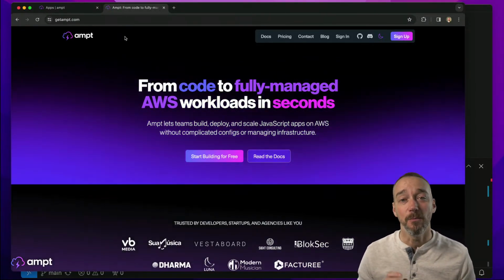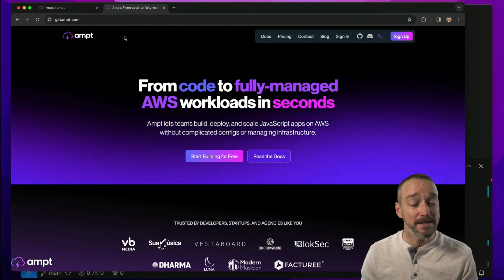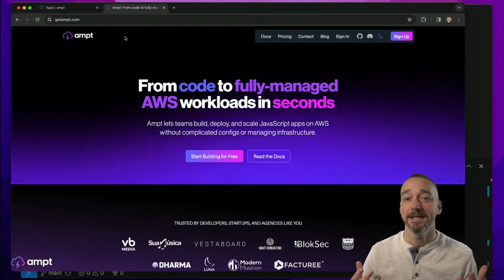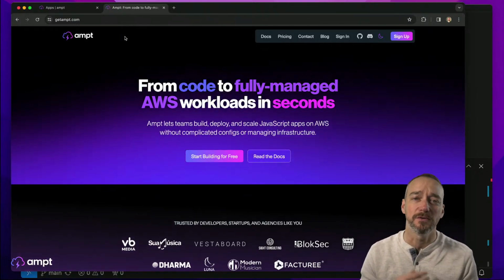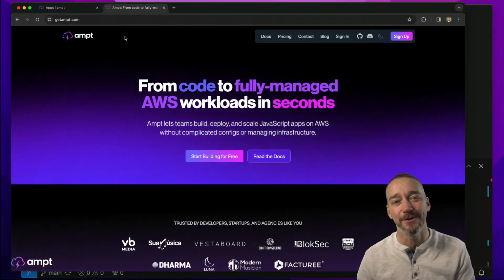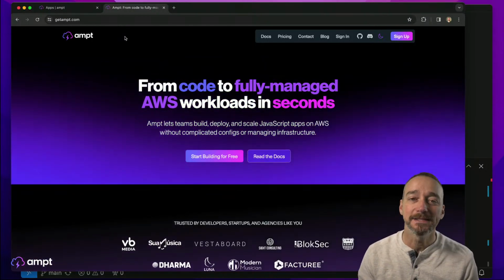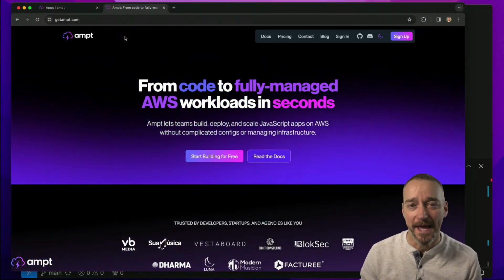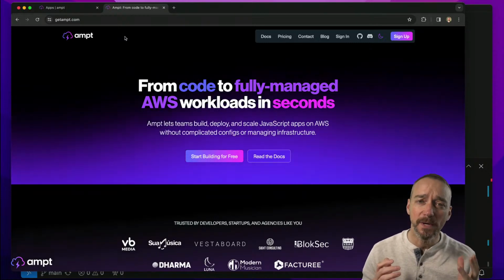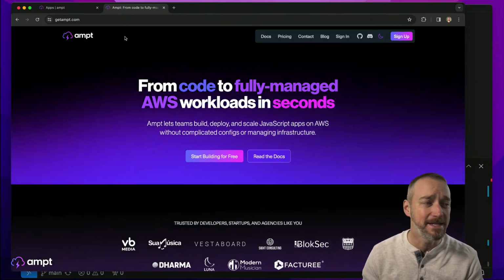And we're going to talk a little bit more about that today because the subject today essentially is building automated workflows, or I guess enabling automated workflows, using AWS and using Ampt to do that. So we got a lot of cool things to show you today.